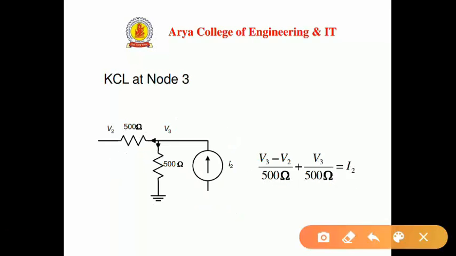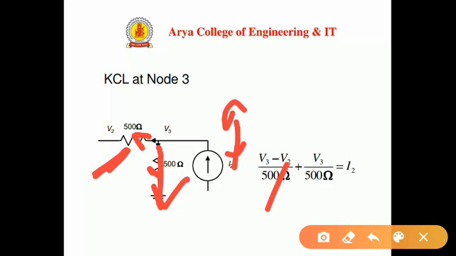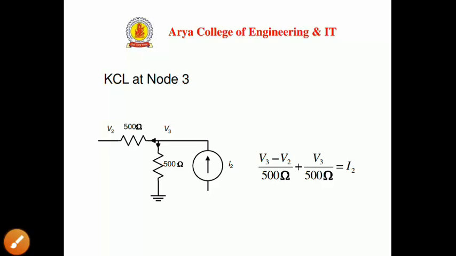Similarly, we have node 3. Again we have three branches, but in one branch we have a current source in this direction. So for this branch the equation will be V3 minus V2 upon 500 ohm, and for the other branch V3 upon 500 ohm, equals the current source, that is I2. We have three variables V1, V2, V3 and three equations. So just solve the equations and find the node voltages. Clear?